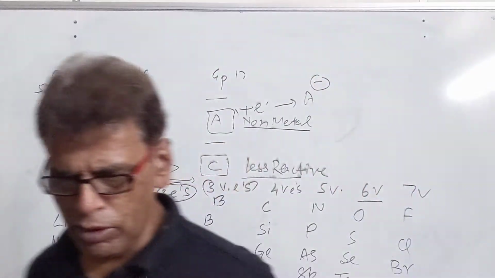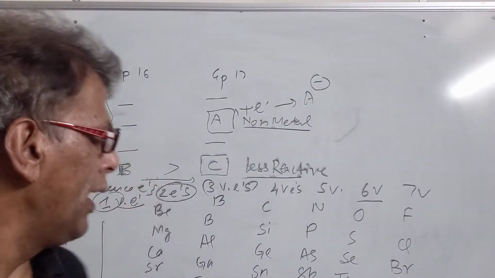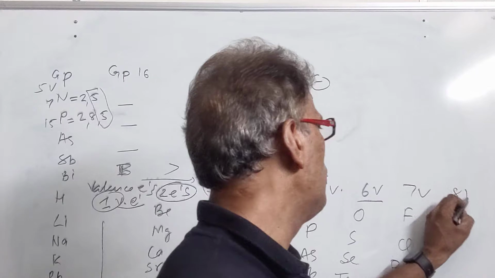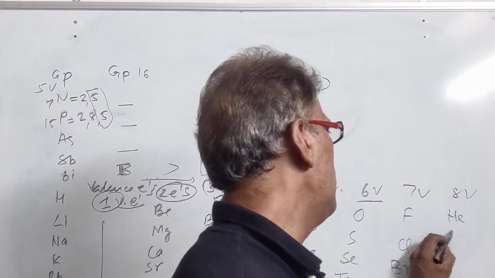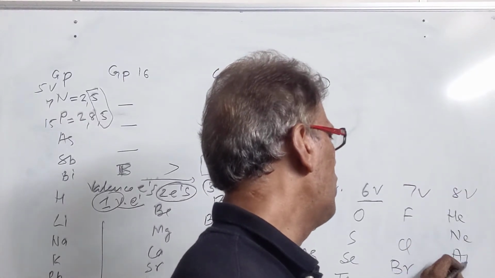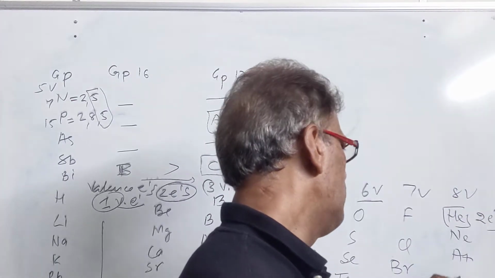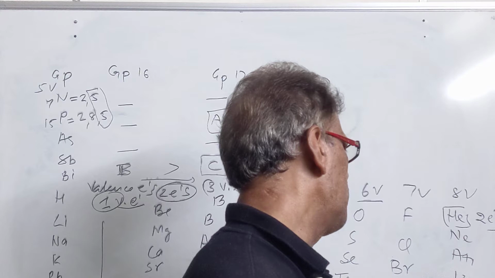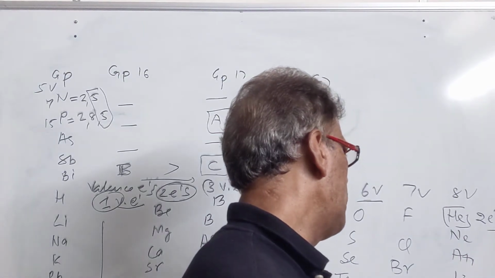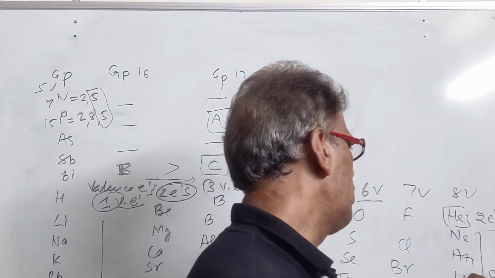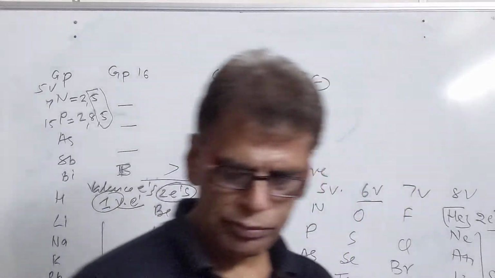So this is the number of valence electrons. Then we have 8 valence electrons, present in the noble gases: helium, neon, argon. Helium is an exception here. It has only 2 electrons in the valence shell, while the other members, neon, argon, krypton, xenon and radon, have 8 electrons in the valence shell.